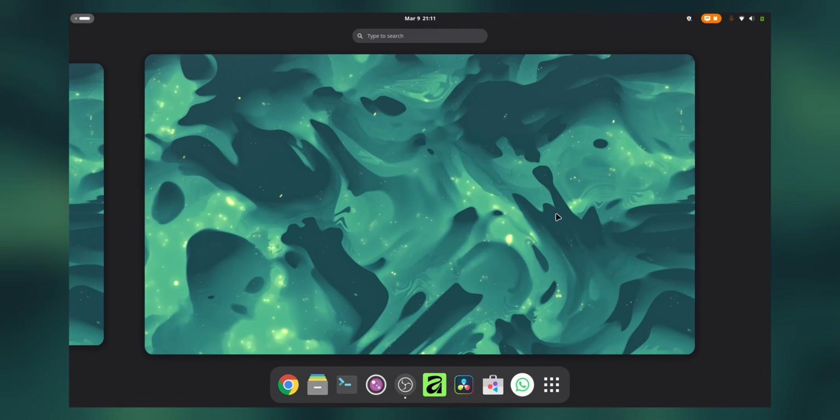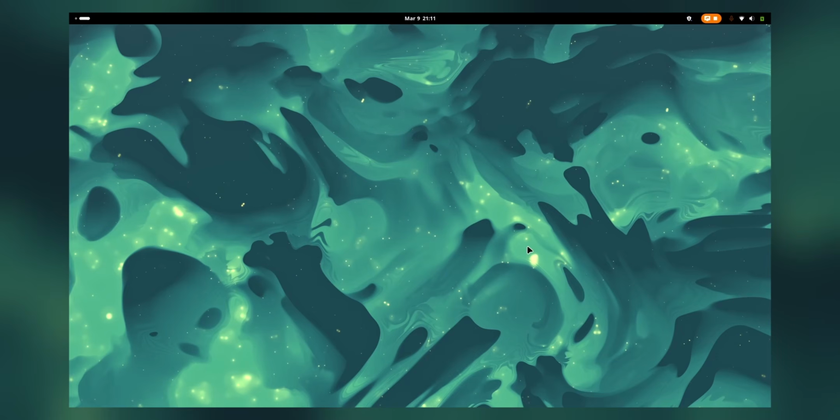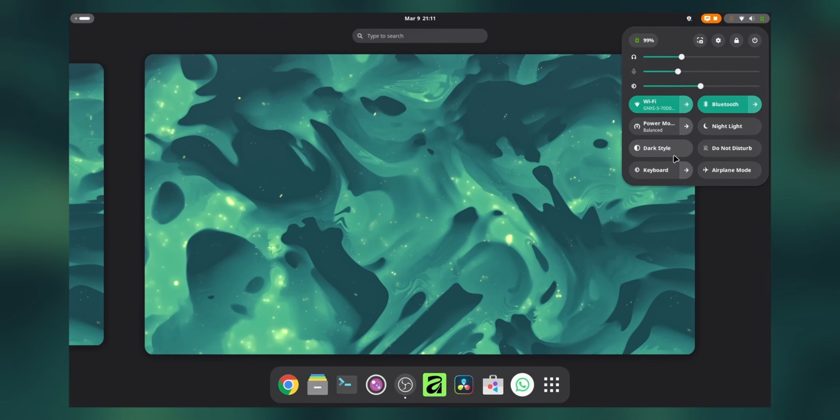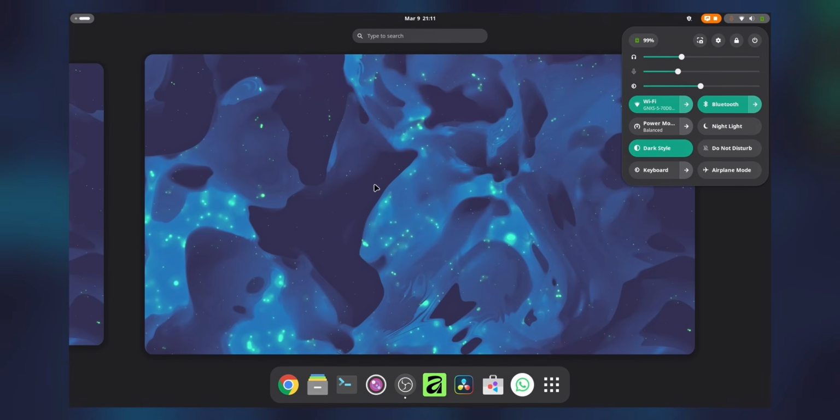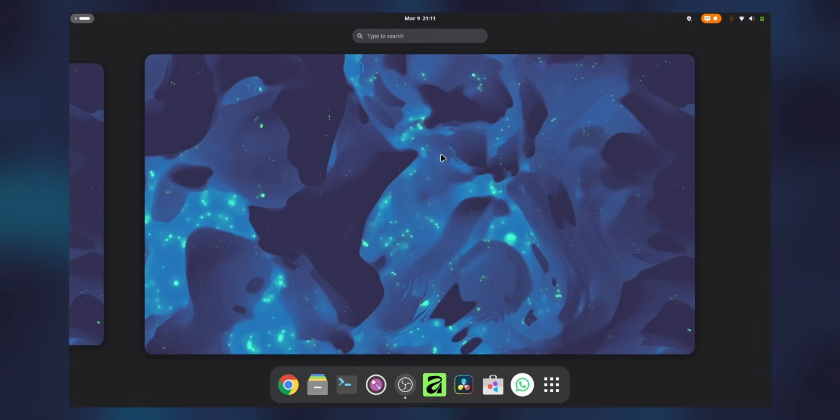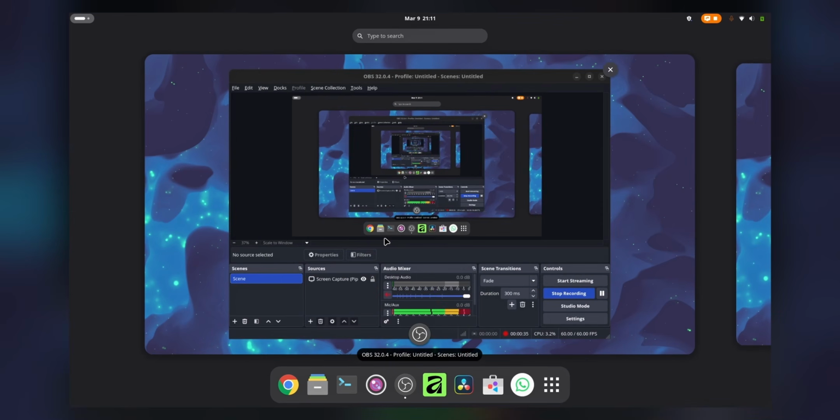Alright then, here we are at the desktop and this is how it looks. I know I'm supposed to change the wallpaper and customize the desktop a bit, but what if I just love the vanilla look like this? Well, there is another option. I could just turn to dark mode and it would look like this. Yep, it looks pretty good. So let's keep it like that.